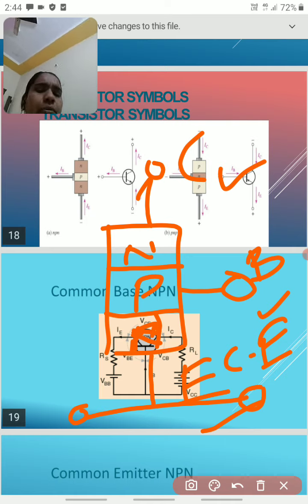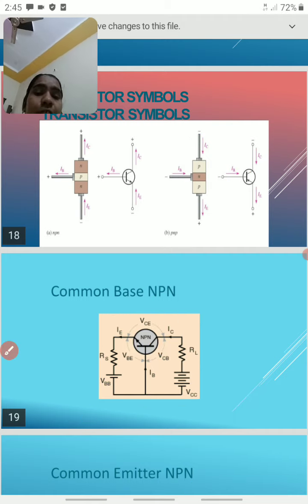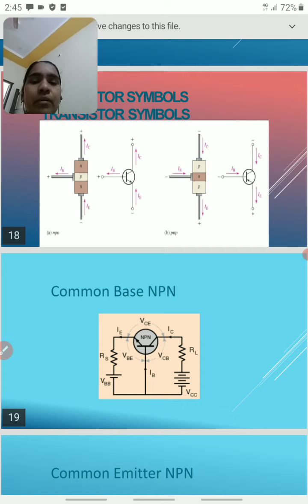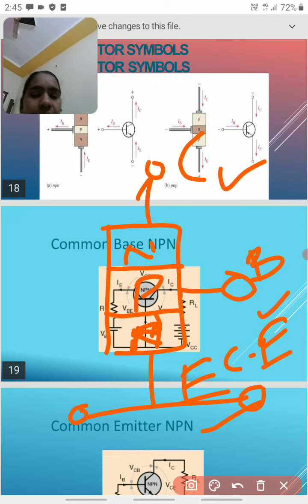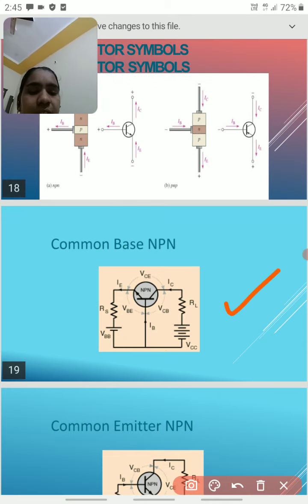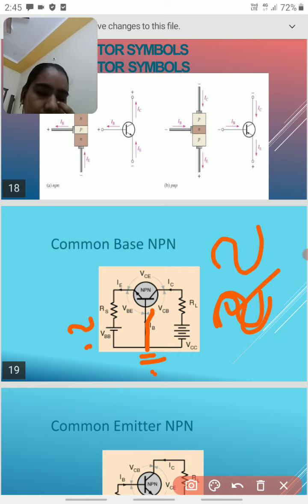Similarly, for common collector, the collector terminal is common to emitter and base. These are the main differences between common base, common collector, and common emitter configurations. This is a common base NPN transistor, where the base is grounded. We give an input signal here and get the output signal here. The size of the signal increases, and this is called amplification.